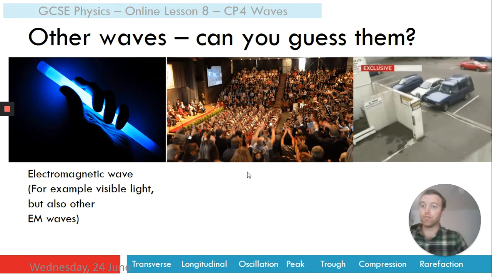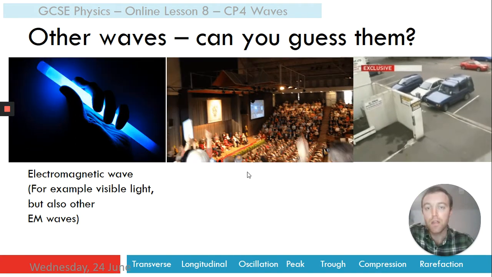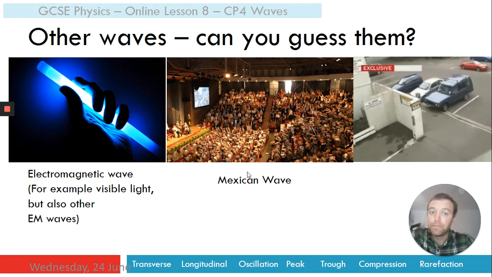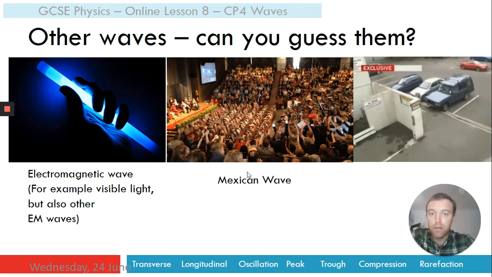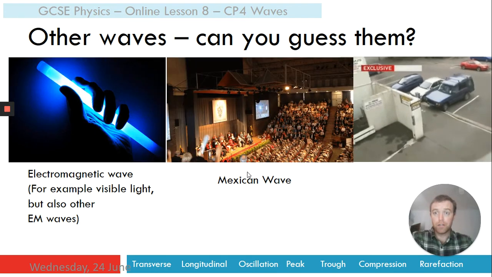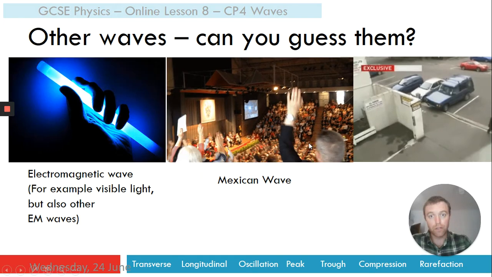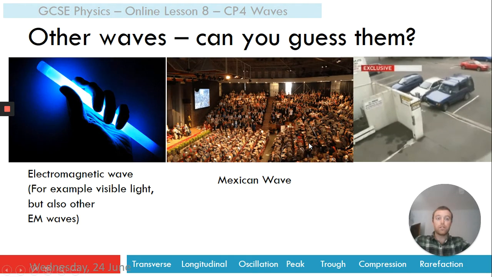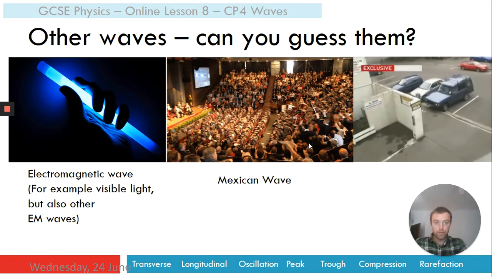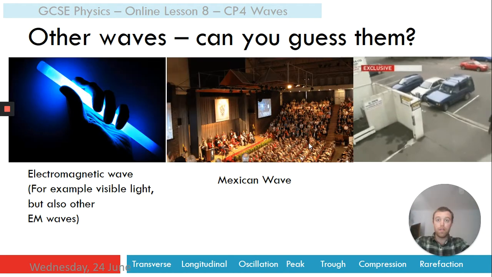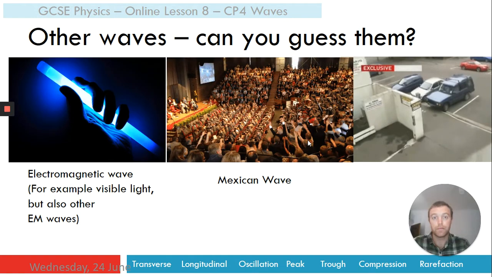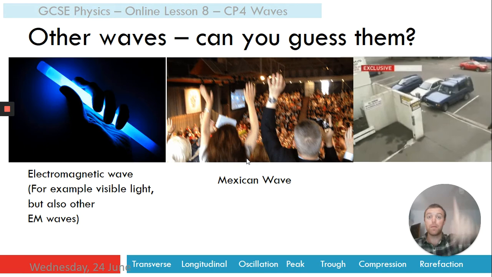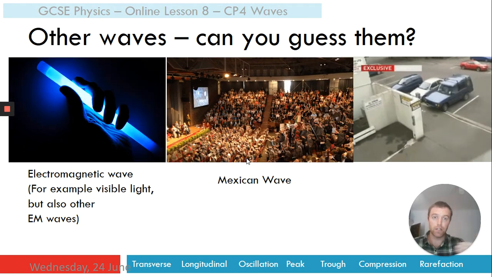Okay? Second one is a Mexican wave. I hope you all got that. In the audience, people stand up and sit down. They move, think of them like a particle. They move up and down. And yet the wave moves around the whole stadium. So you could say in the Mexican wave, the people are moving at right angles to the direction of the wave propagation, or the wave travel, sorry.